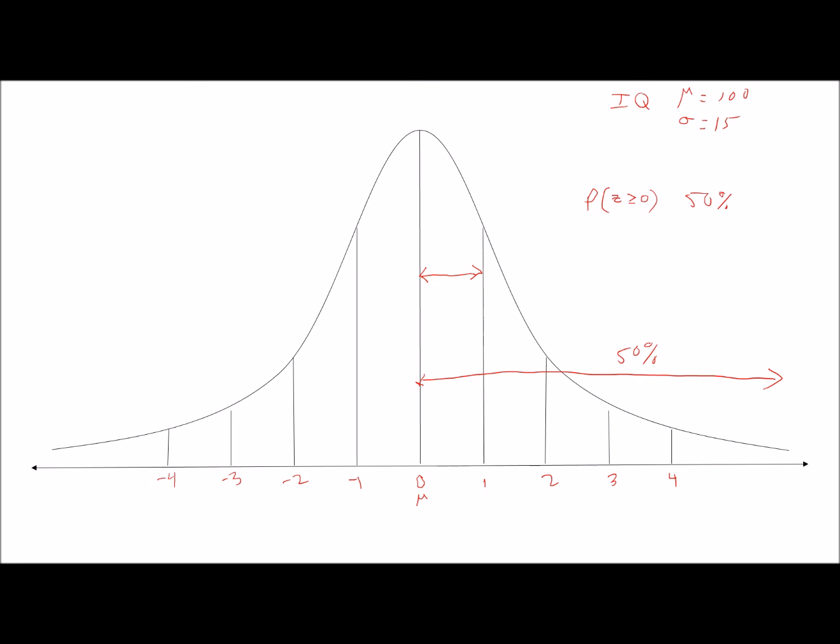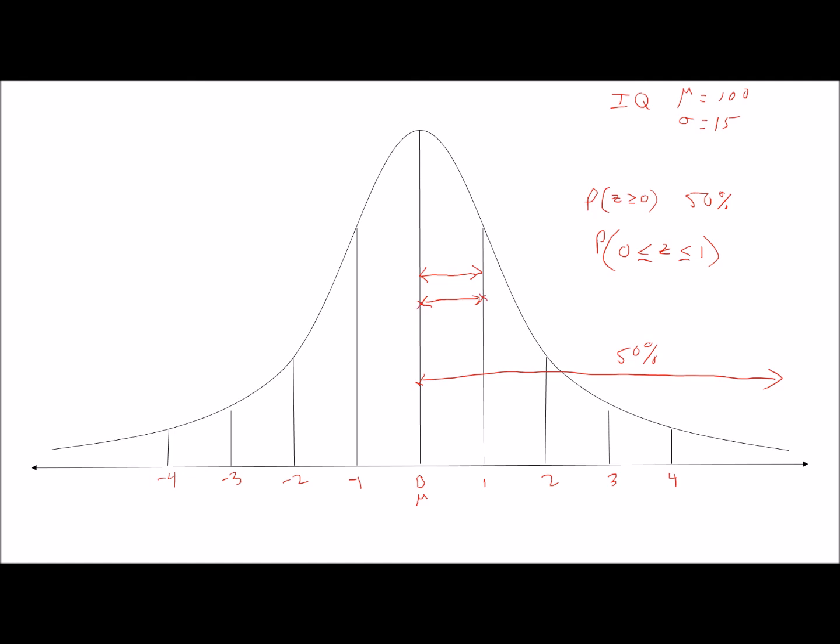So let's say it was the probability of having a z-score that is greater than or equal to 0, but is less than or equal to 1. That would be this area here. Greater than or equal to 0, but less than or equal to 1.